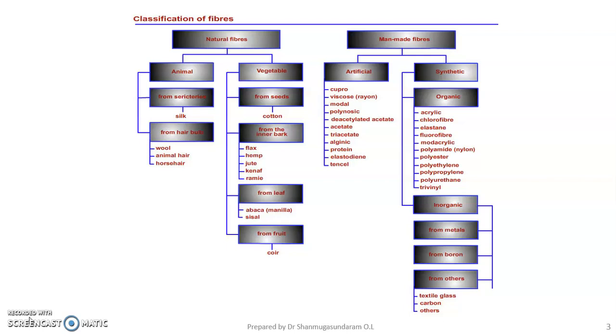Then coming to the synthetic fiber, purely it is produced by means of synthetic, that is, only chemicals we are using for the manufacturing of synthetic fibers. The right examples for synthetic fibers are polyester, nylon, polypropylene, polyurethane. These are all the examples for 100% synthetic fibers.